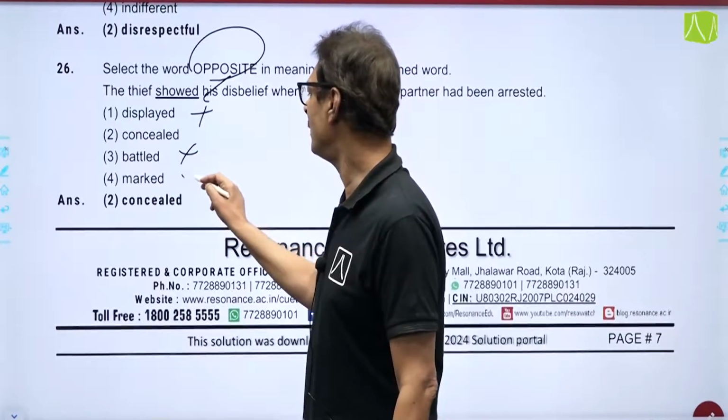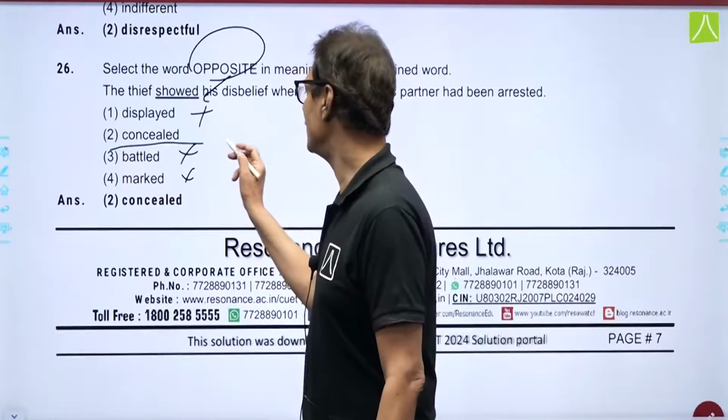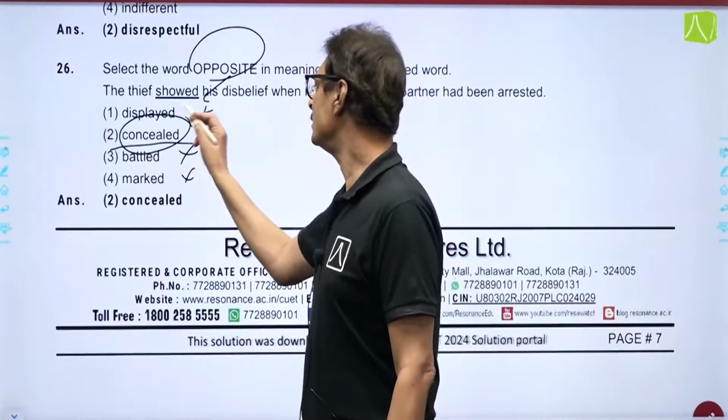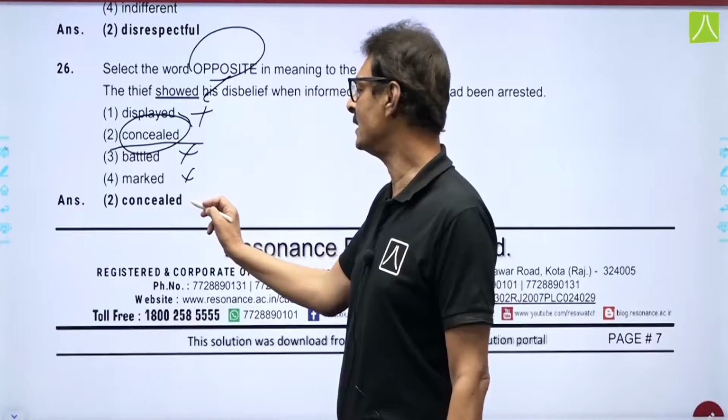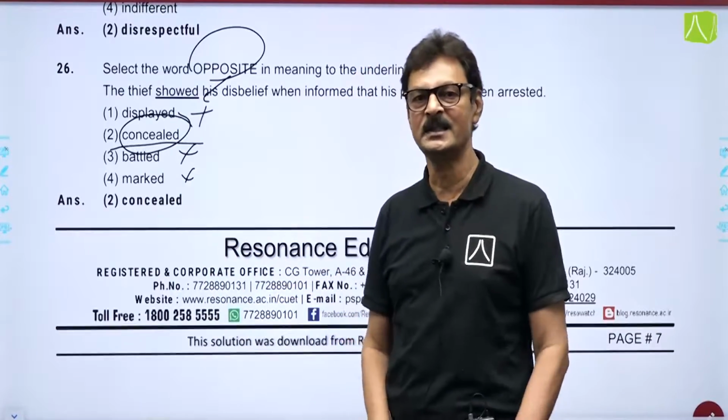Battle cannot be नहीं, marked भी नहीं. Conceal का मतलब होता है hidden. So, the opposite of showing is hidden. The correct answer is option number 2, that is concealed.